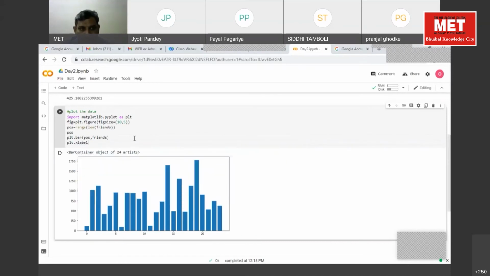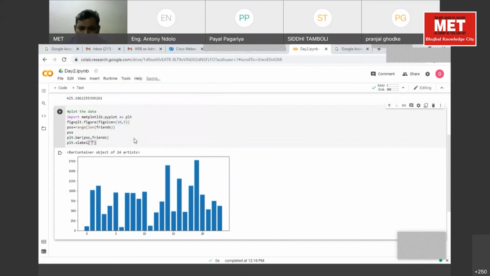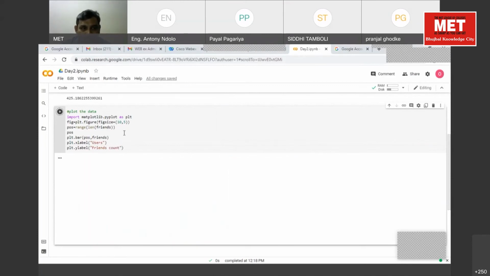What should be our X label? Positions, or say people, or a person, or users. These are the users, and the users' friends count is on Y. So plt dot ylabel, and what will go here? Friends count. Rerun the code.